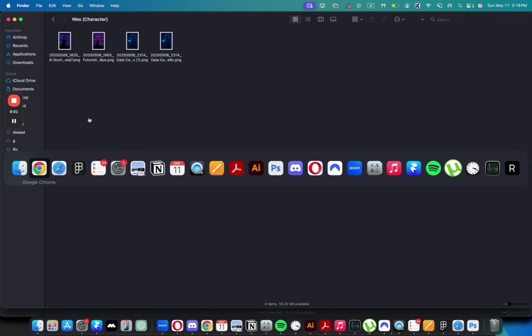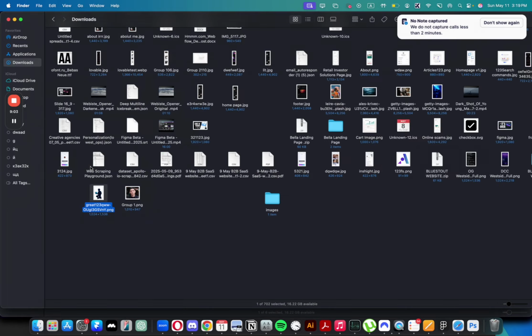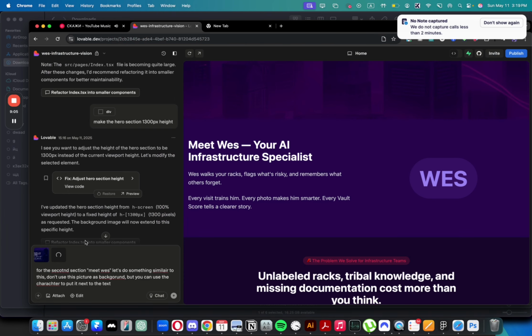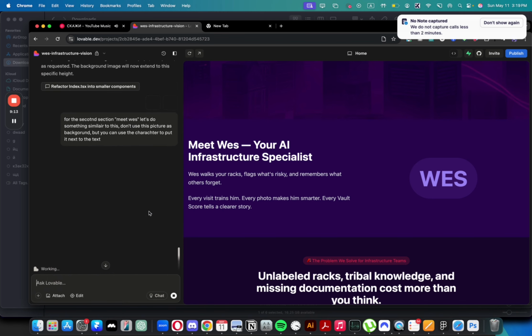Currently this one has the background, so let me quickly remove it. And now I can just upload it. I don't know if it's going to figure out which picture to take, because I just said don't use it as a background, but now I'm explaining to use it as a background. Also, I think it should be a much taller section. Currently it is a little bit condensed.